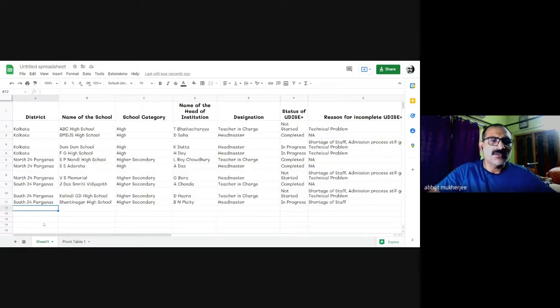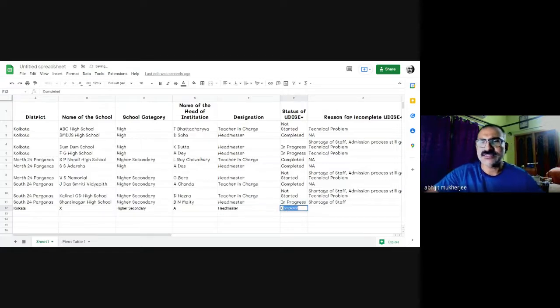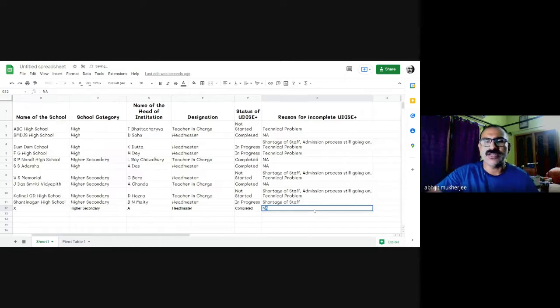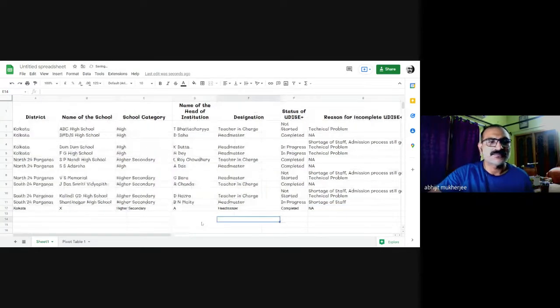Simple. Suppose two new rows are added. One from Kolkata, school X. This is, say, a higher secondary school headed by Mr. A. Yes, he is the headmaster. And yes, they have completed their dice. So the reason for not completion doesn't arise.